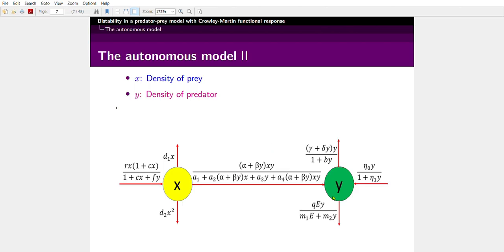And also here we assume that the predator population faces density dependent death, which is given by this, and additional food sources will be applied to the predator population. That's why we consider eta 0 as the growth rate of the predator population due to the additional food sources. Moreover, we consider the harvesting behavior of predators. So this is the Michaelis-Menten type functional response, where q is the catching capability, e is the harvesting effort, and m1 is the saturation constant. So this is the mathematical model.